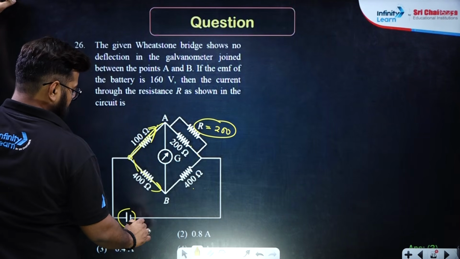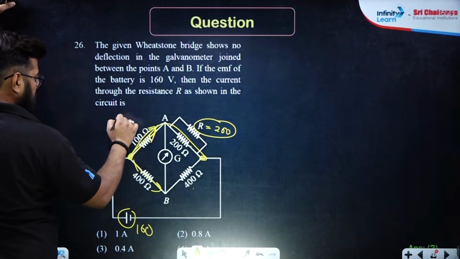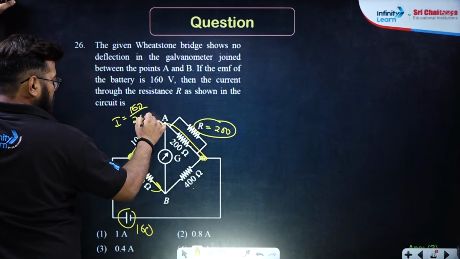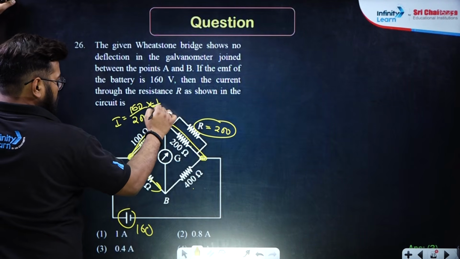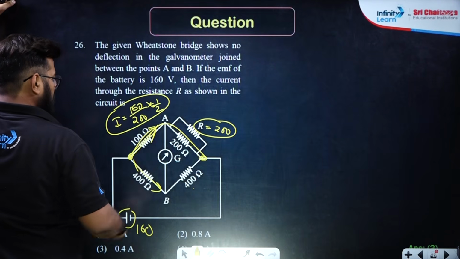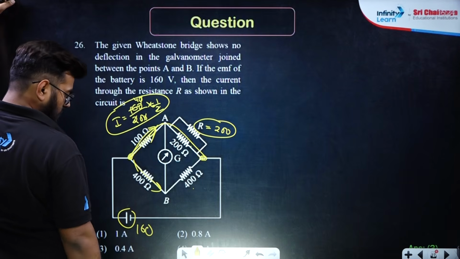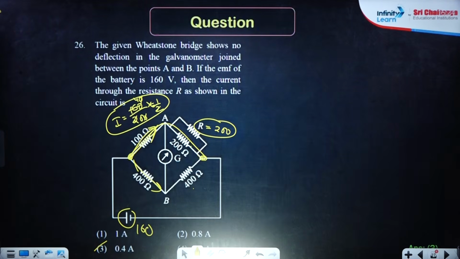This is 160. So 160 will be across this combination also. So the I will be equal to 160 whole divided by 200. This will be the current. Now further divided by 2. If you further divide it by 2, you will get the value. So this 2 will cancel, this 40, 0 will cancel, 0.4. Option number 3 is the right answer over here. Okay, I hope this is making sense.